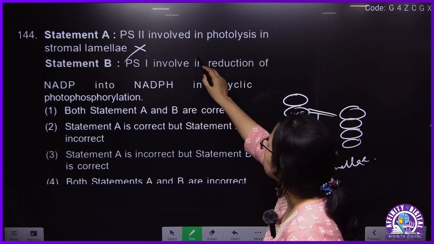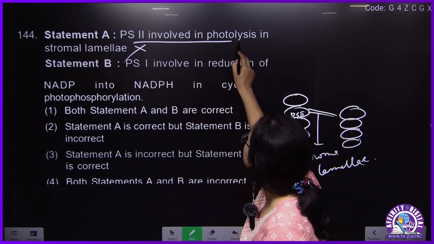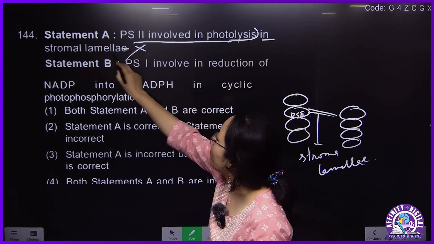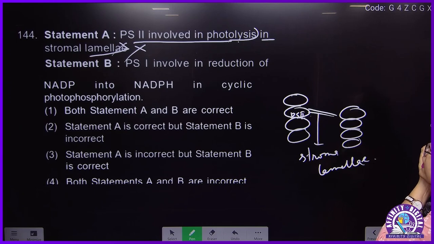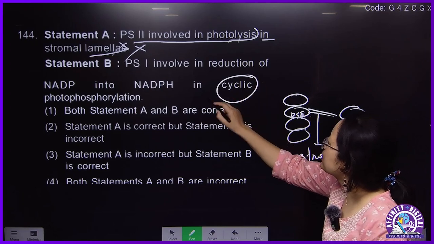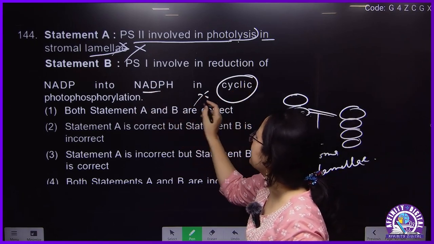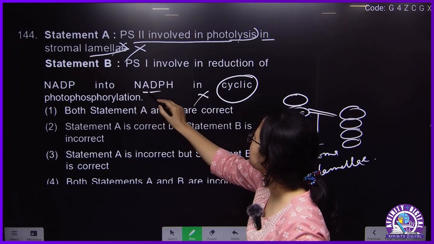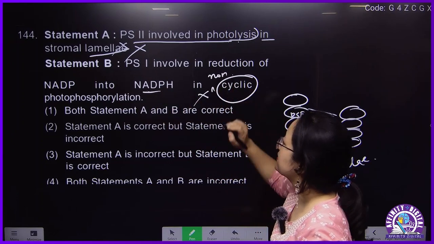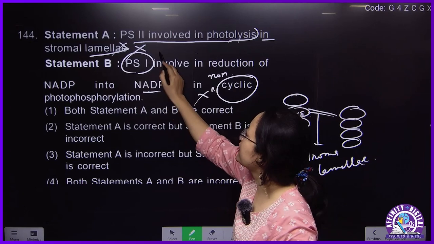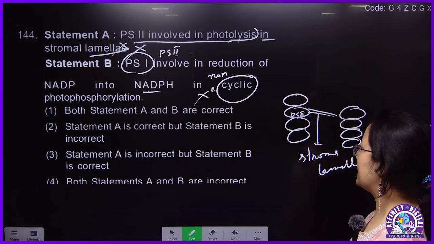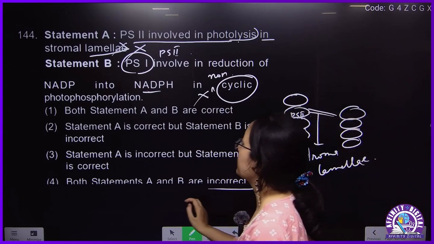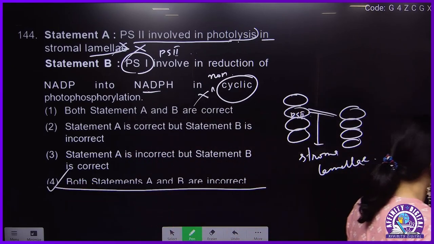So that means this is wrong. But PS2 is involved in photolysis; till here it is correct, but not in stroma lamellae. It should be in grana. PS1 is involved in reduction of NADP to NADPH in cyclic. This is wrong. If it is NADP to NADPH, it should be non-cyclic, and then it should not be PS1. So both A and B are incorrect. Question 144 answer is 4.